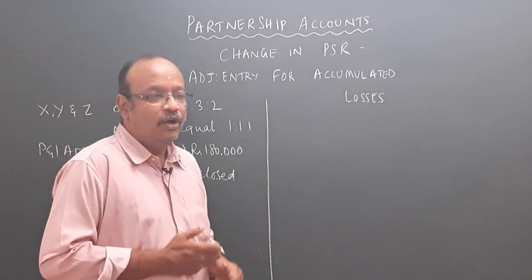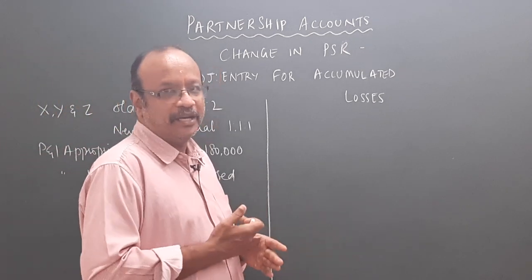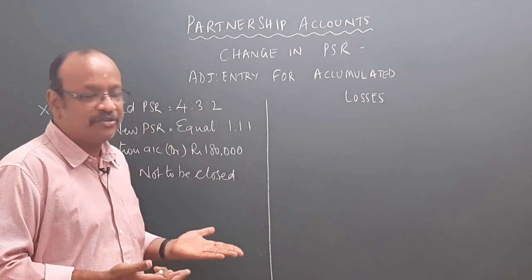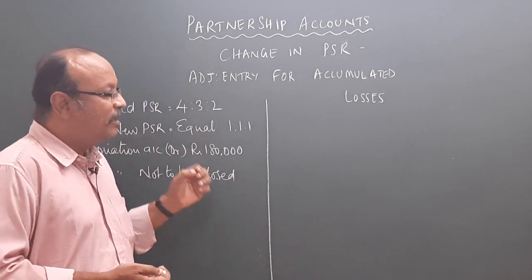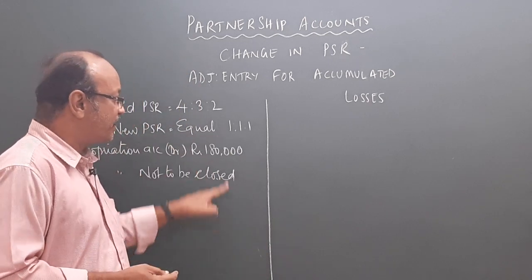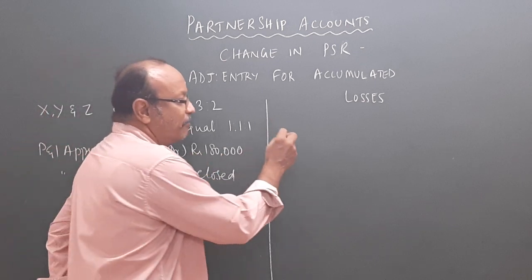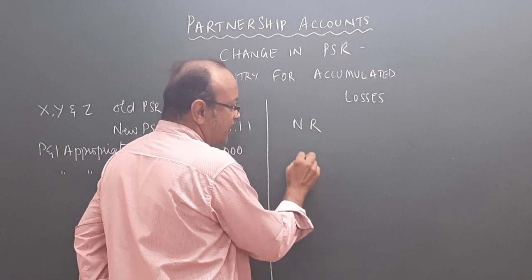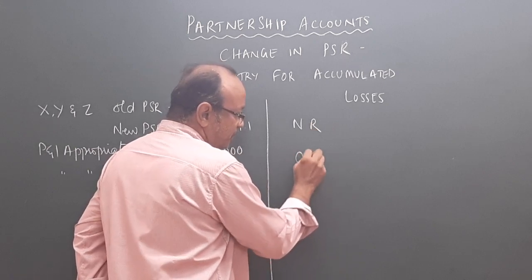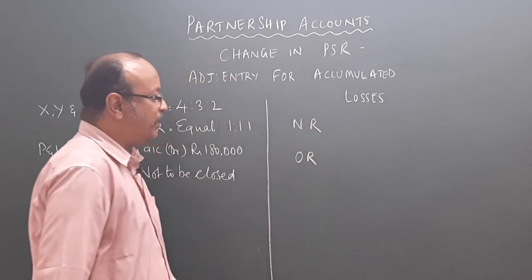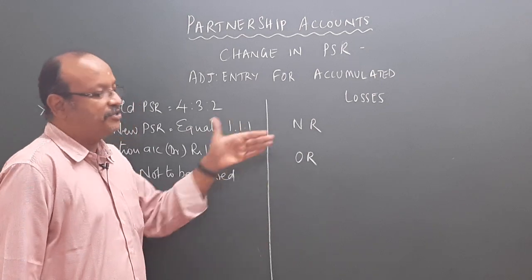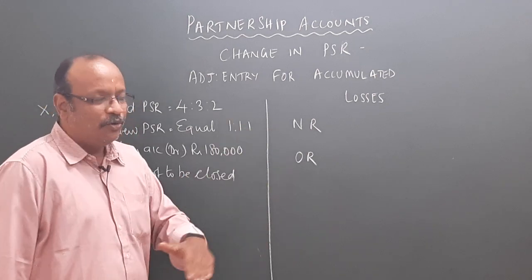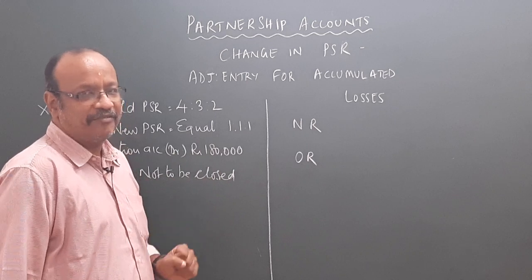Shall we find out who is gaining by it and who is sacrificing by this change in the profit sharing ratio? Let's start solving the sum. First, we distribute this in the new ratio, and then we distribute it in the old ratio. We will be able to find out, because of the change in the profit sharing ratio, who is gaining and who is sacrificing.